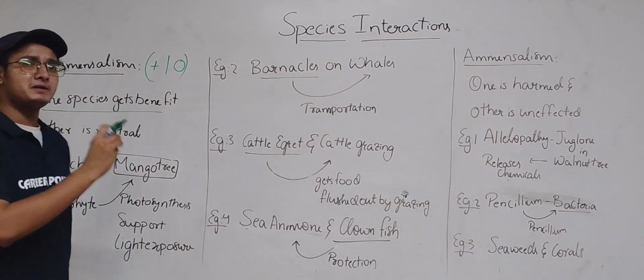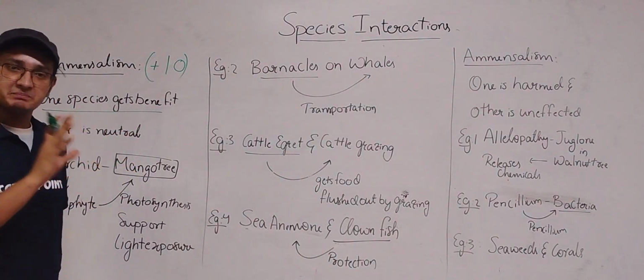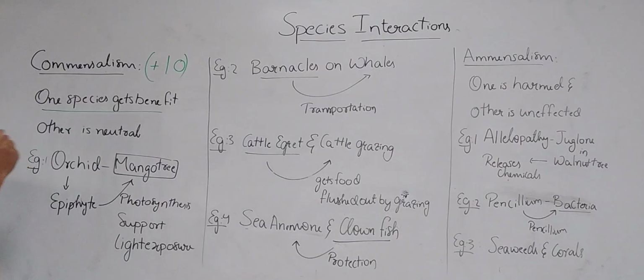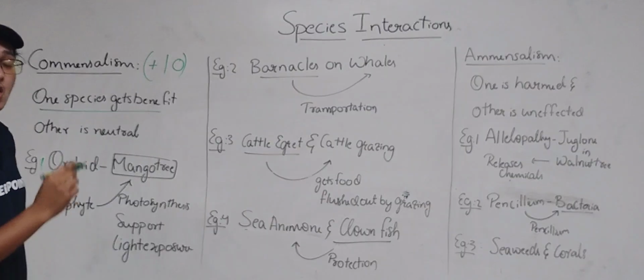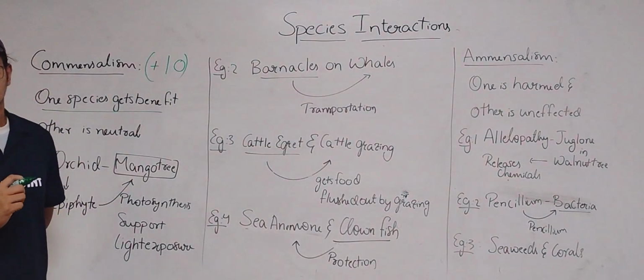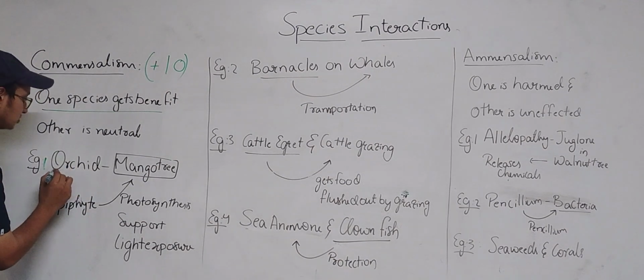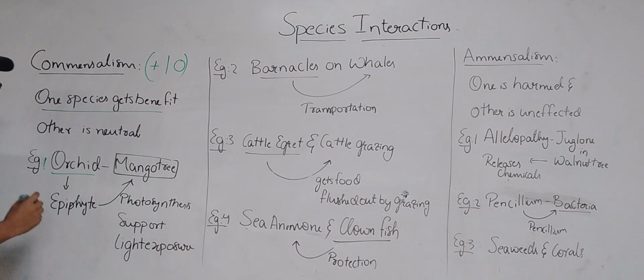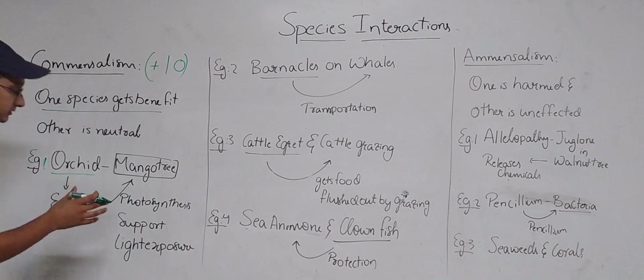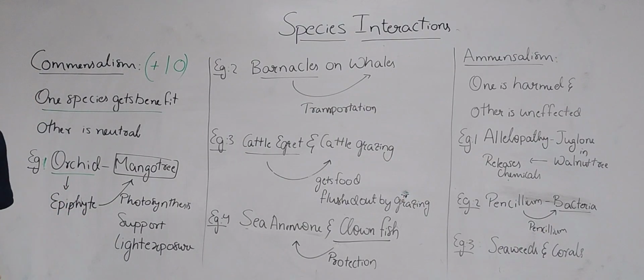The most important part in commensalism is the examples. So let's learn each and every one of them. The first example is orchid on mango tree. Orchids are epiphytes in nature, so they are present on the top of the trees. These orchids use the mango tree for photosynthesis, for support and for better light exposure.